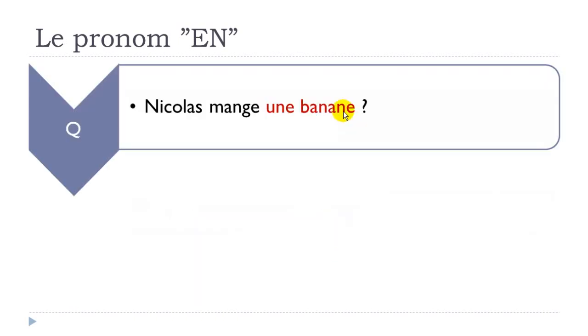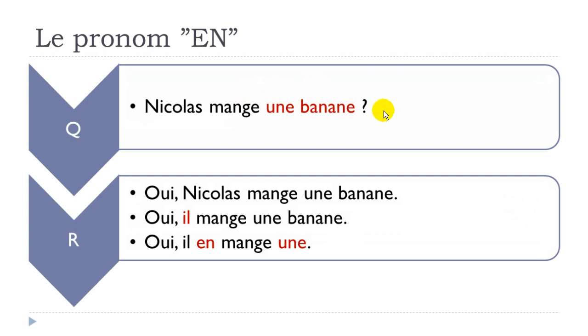So let's see now if it's feminine. Nicolas mange une banane. Answer: oui, Nicolas mange une banane. Oui, il mange une banane. Oui, il en mange une. So the information that you've got now is that you will have to put the masculine or the feminine form after. Here you put une because banane is a feminine word.